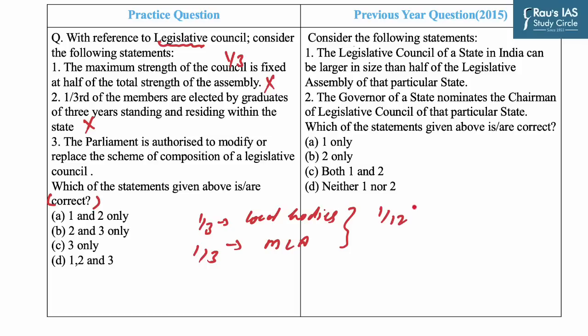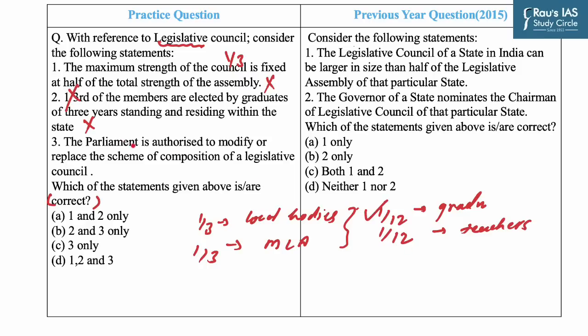Apart from this, 1/12 of the members are elected by graduates, and another 1/12 are elected by teachers of 3 years standing in the state, and the remaining members are nominated by the governor. So this proportion is not 1/3, it is 1/12.